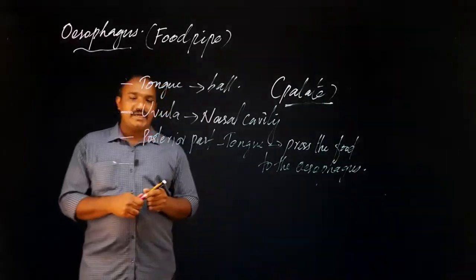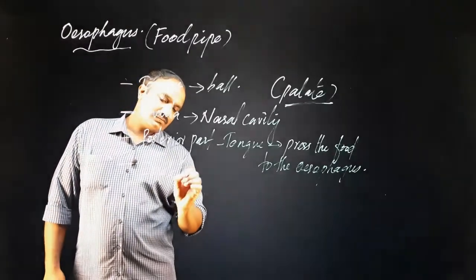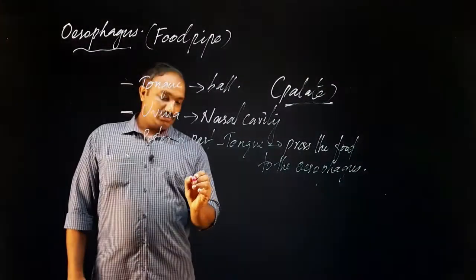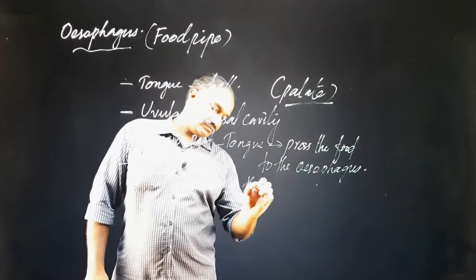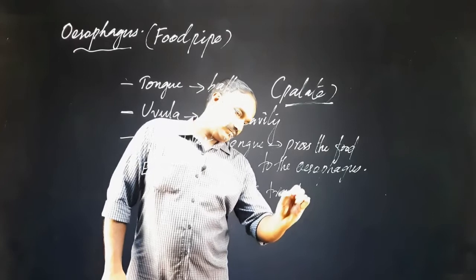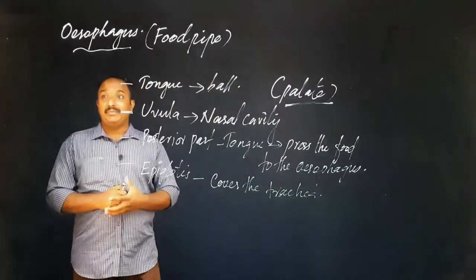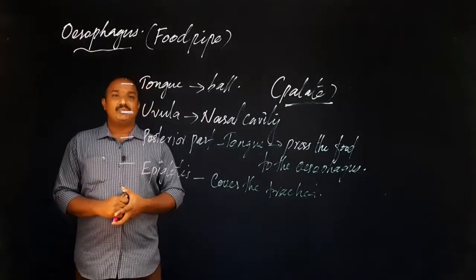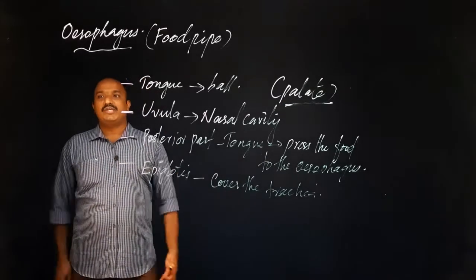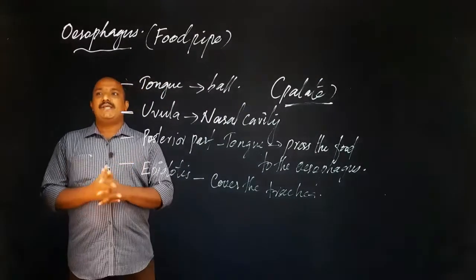Before that, one more part is there, called the epiglottis. The epiglottis plays the major role of covering the trachea. So these are the main points that will surely be in the question paper. That is the important part: before swallowing, what are the protective steps taking place in the mouth?